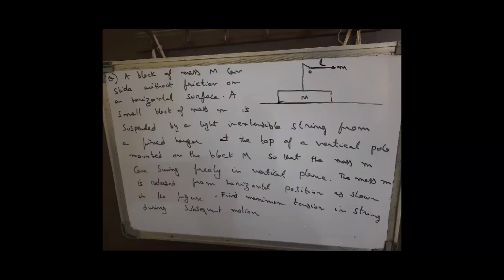Sir, what force is acting on capital M in the horizontal direction? The capital M is experiencing the tension force, a component of tension. On the rod, it's experiencing tension. No, the string will exert a force. The tension will develop in the string, because that vertical rod or vertical pole is attached to the bigger block. It is clamped onto the bigger block.